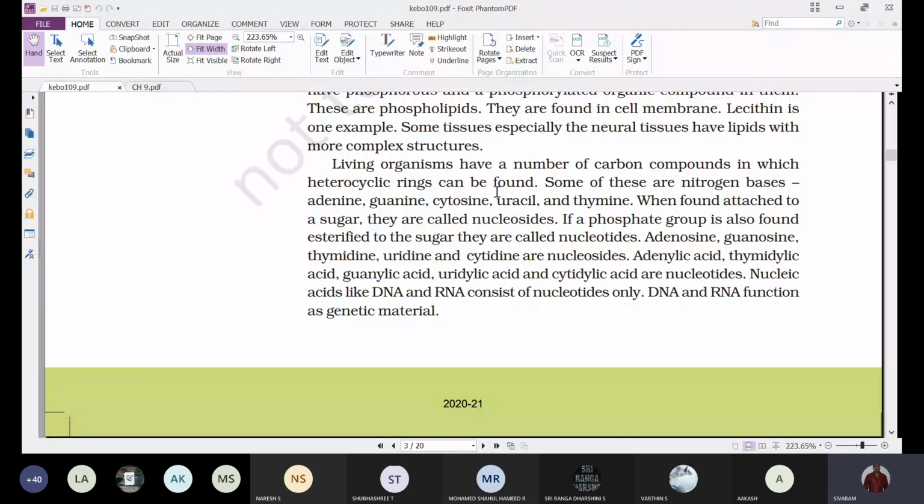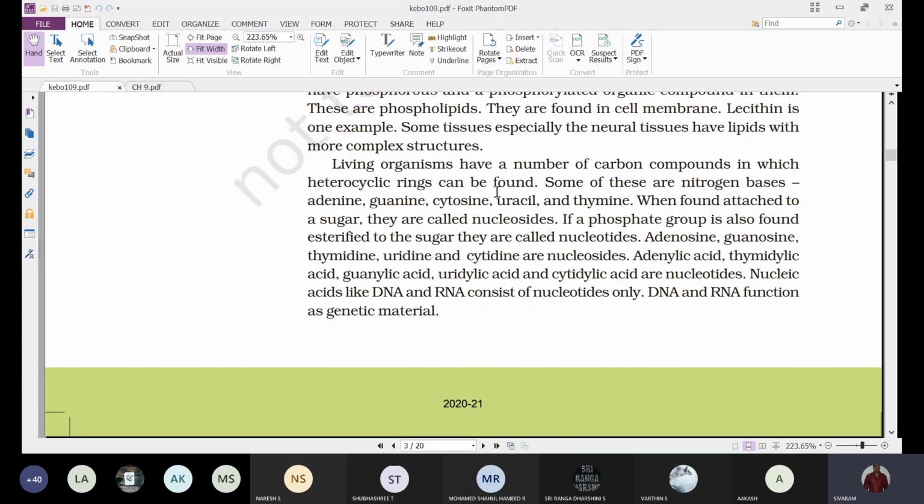That means this nucleic acid, the DNA or RNA we are saying, what are they made up of? They are made up of nucleotides. Just like proteins are made up of amino acids, just like polysaccharides are made up of simple sugars, in the same manner the nucleic acid is made up of a large number of nucleotides. And such nucleotides together form a structure called DNA and RNA.